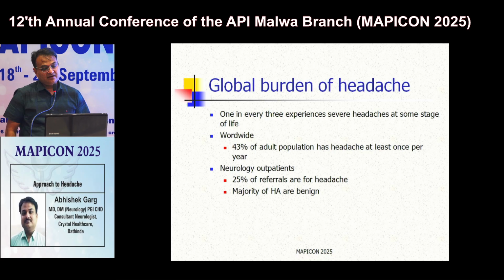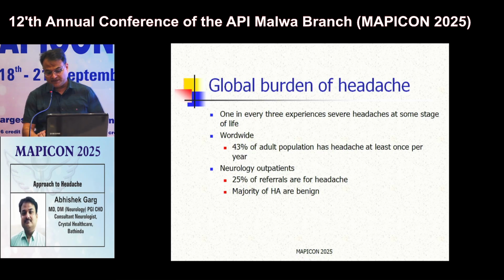We see one in every 3 persons in this world has severe headache at some stage of their life. And if we see worldwide, almost 40% of the adult population has headache at least once a year. In our neurology OPD, almost 25% of referrals are for headaches, but the good thing is that the majority of headaches are benign.